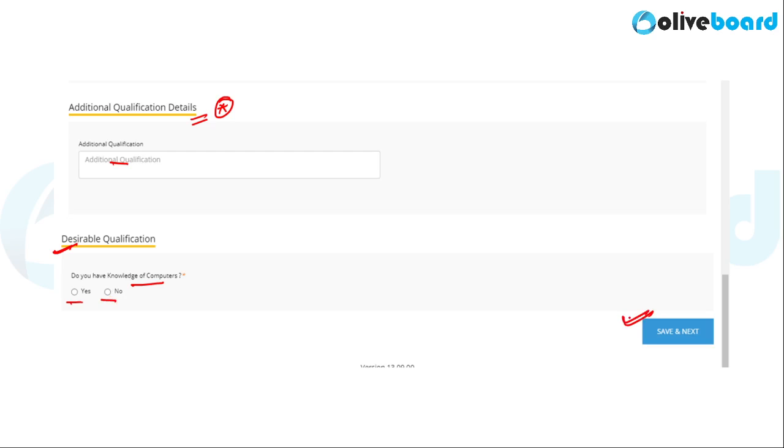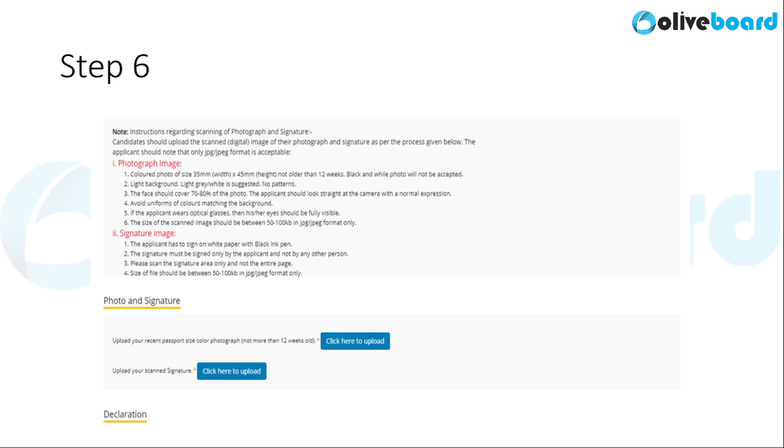This save and next button is mentioned in every step. So make sure that you click on the save and next button. Now you will be redirected to the last step, that is where you will have to furnish your photo and your signature. So make sure that you stick to these guidelines. Make sure that the photo is not older than 12 weeks and make sure that the photo is around 50 to 100 KB and the format is JPG or JPEG. So this goes for signature as well.